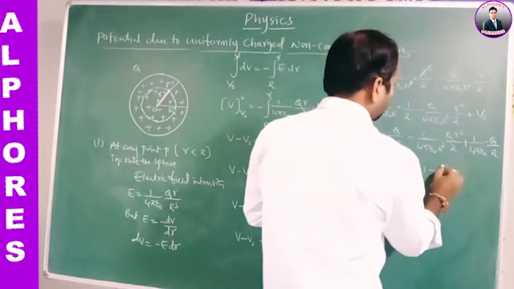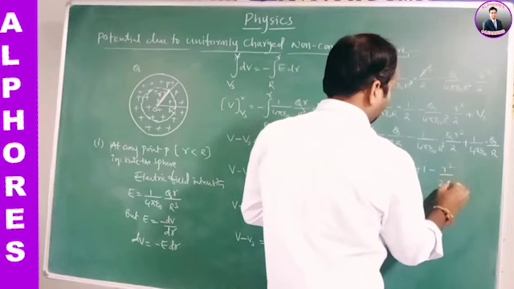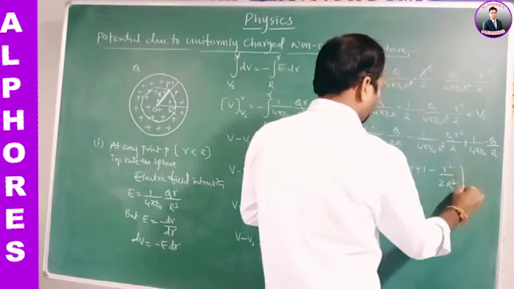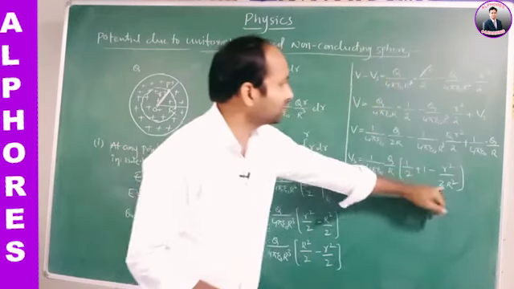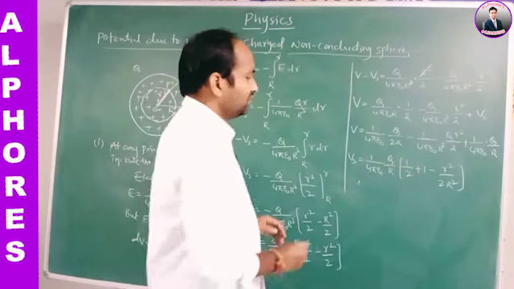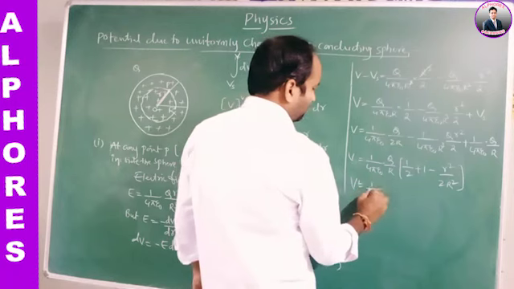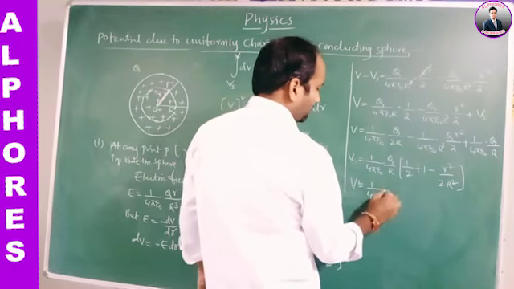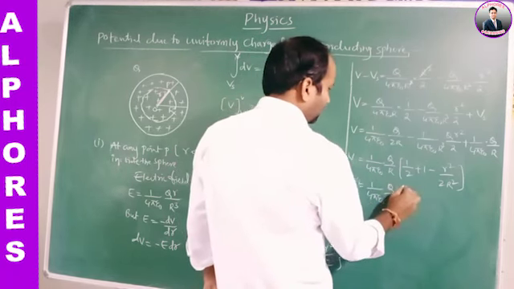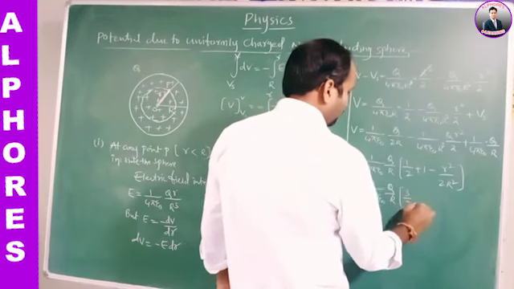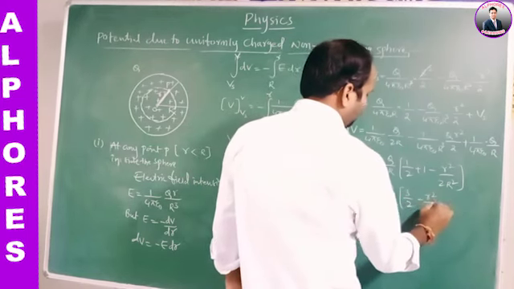The rest of the term is r square by 2R square, from 2R cube and Q r square. So V is equal to 1 by 4 pi epsilon naught Q by R, 1 plus 1 by 2, that is 3 by 2, minus r square by 2R square.